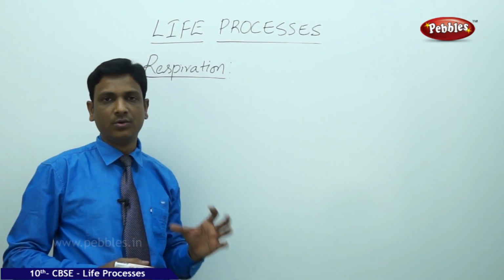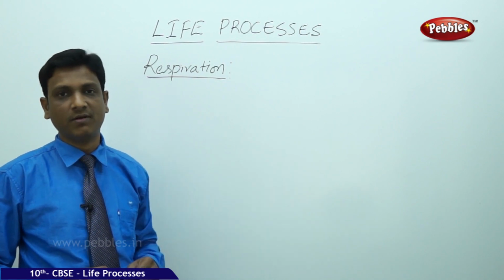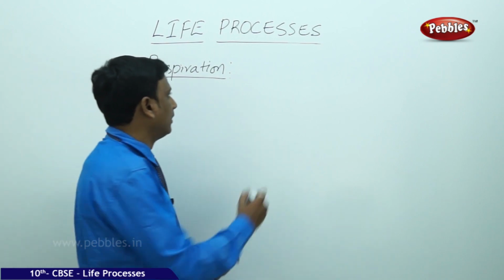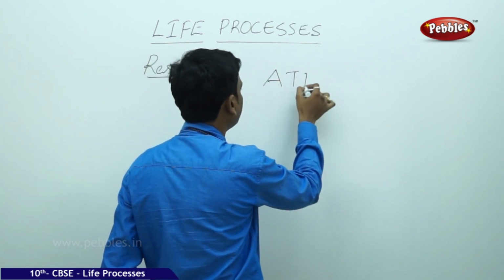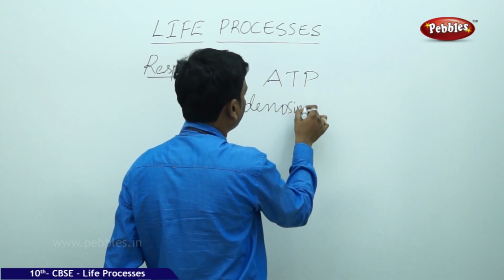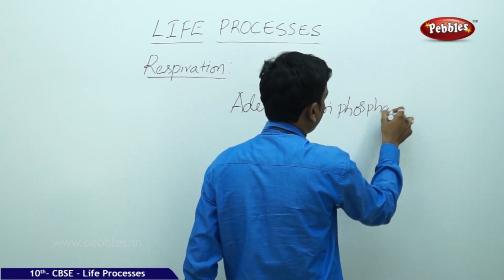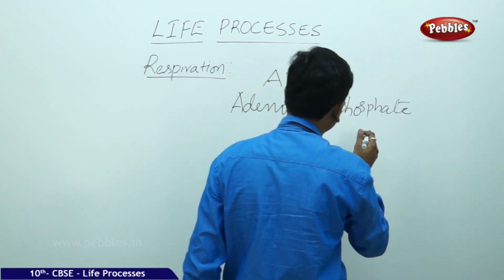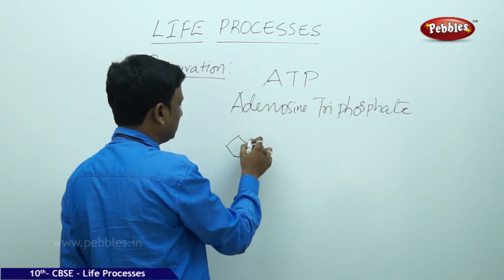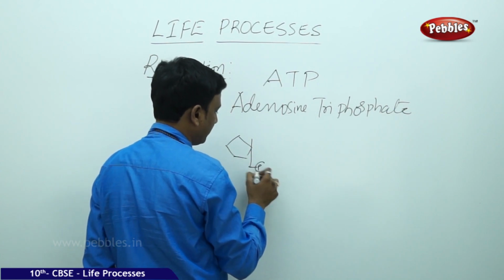So we have seen how energy is released from molecules like glucose in the process of cellular respiration. Energy is released in the form of a molecule called ATP. So what is this ATP? Adenosine triphosphate. Its name itself indicates that there are 3 phosphates in this adenosine. Say this is adenosine, and it has got 3 phosphates.